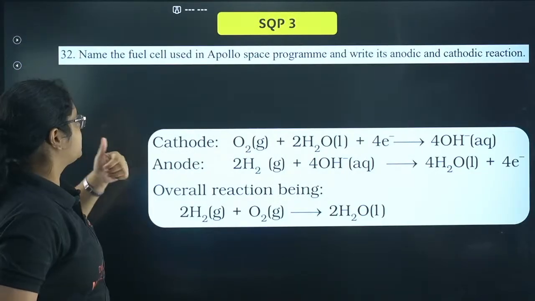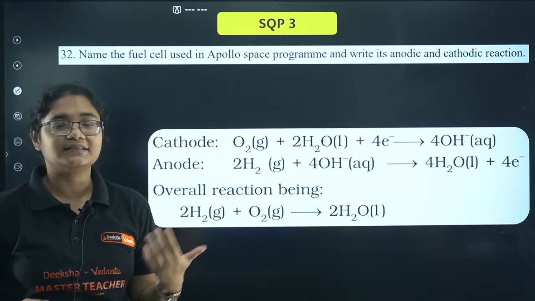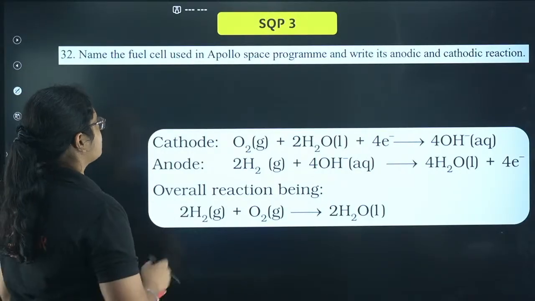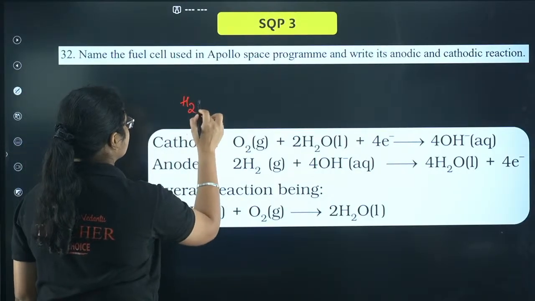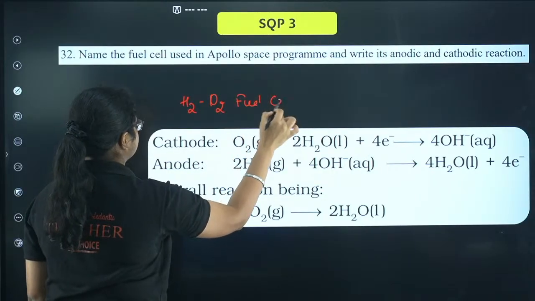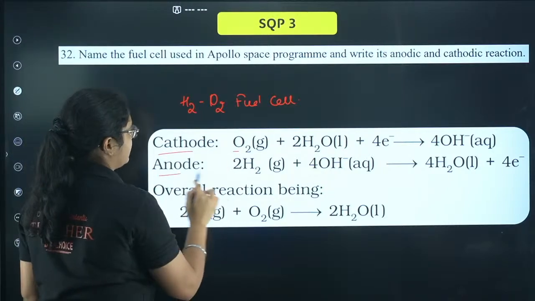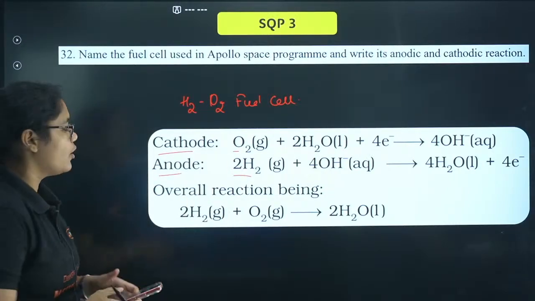Next, sample question paper 3: name the fuel cell that was used in the Apollo space program and write its anodic and cathodic reaction. So what was the fuel cell that was used in the Apollo space program? Hydrogen-oxygen fuel cell. Okay, cathodic reaction: oxygen will undergo reduction. Anodic reaction: hydrogen will undergo oxidation.